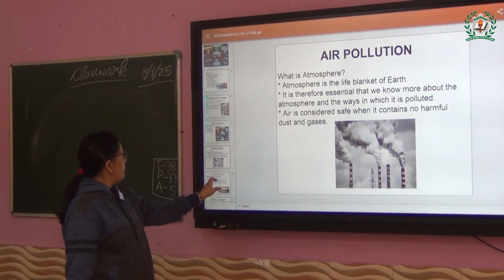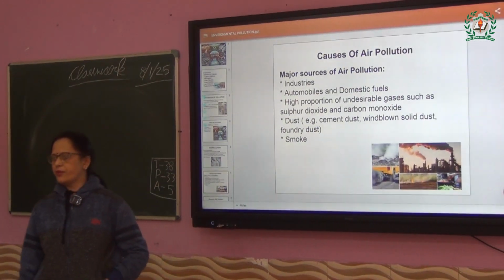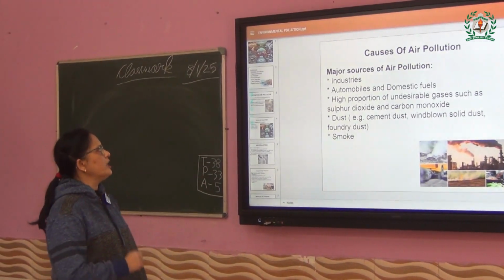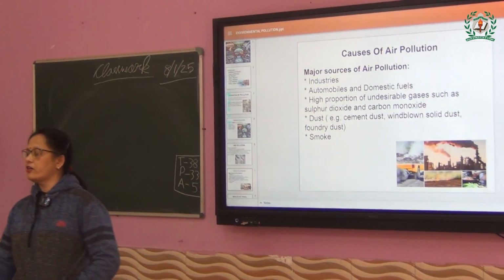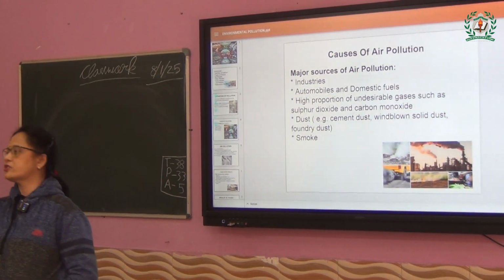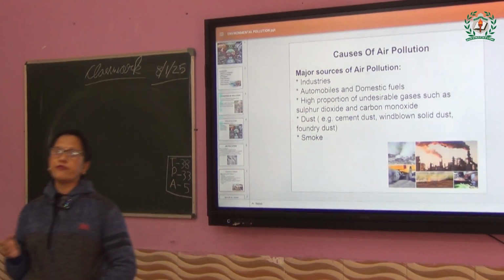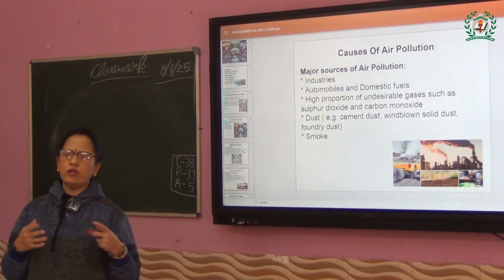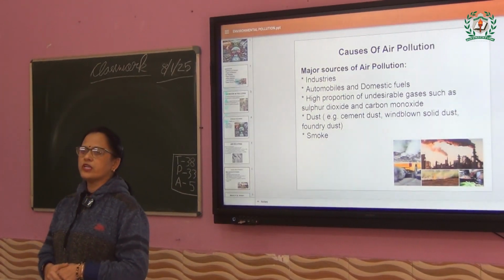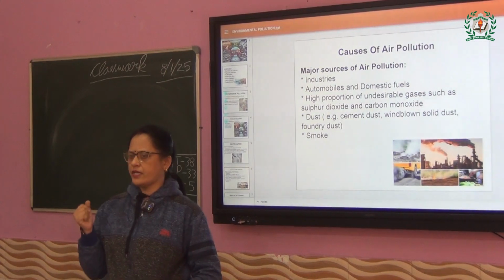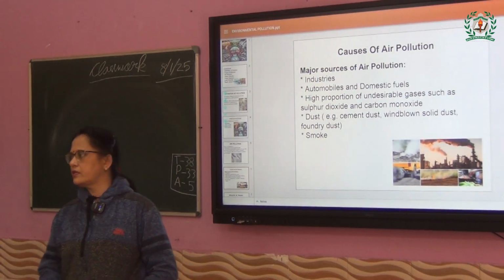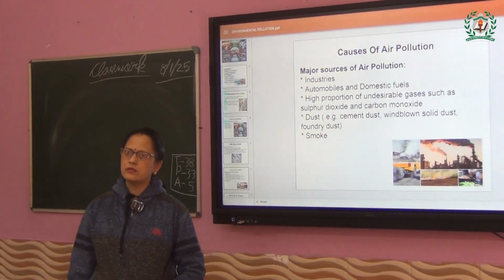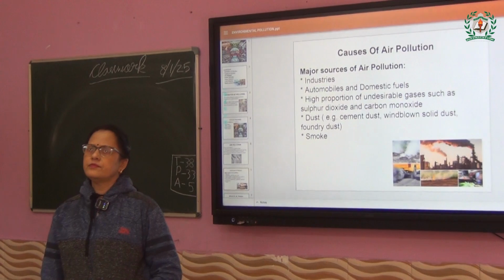Then we will go to the causes of air pollution, because the atmosphere is related to air. What are the major sources of air pollution? Storm your brain and tell me what the causes of air pollution are, because sometimes you are wearing masks and all. But what is the cause? According to your sense, what is the cause of air pollution? Aratrika? Industries at work and vehicles.